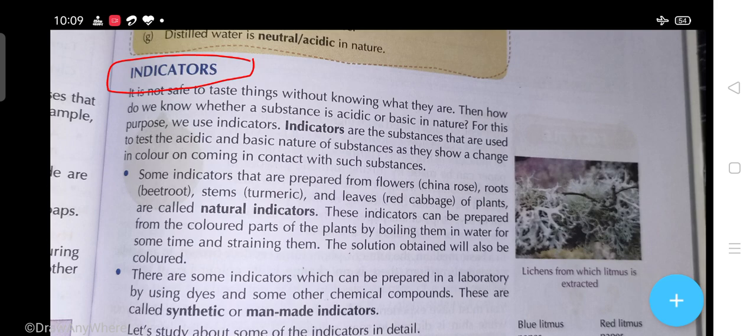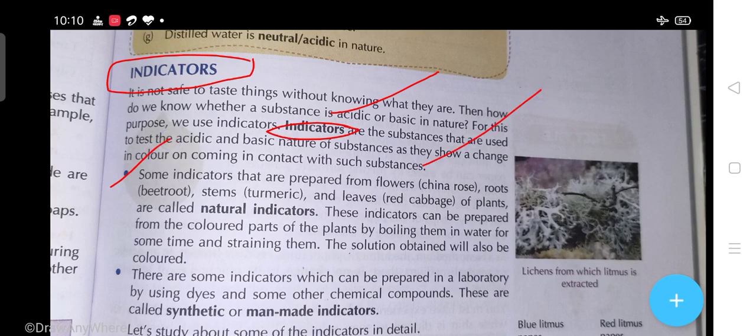It is not possible to taste each and every substance with your tongue because it can harm your tongue. So what kind of things can we use to indicate whether a substance is acidic or basic? Indicators are substances that are used to test the acidic and basic nature of substances, as they show a change in color on coming in contact with some substances.